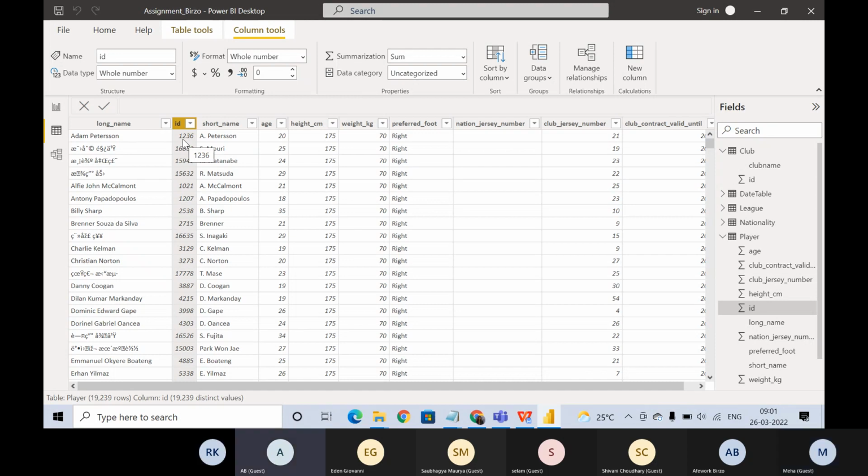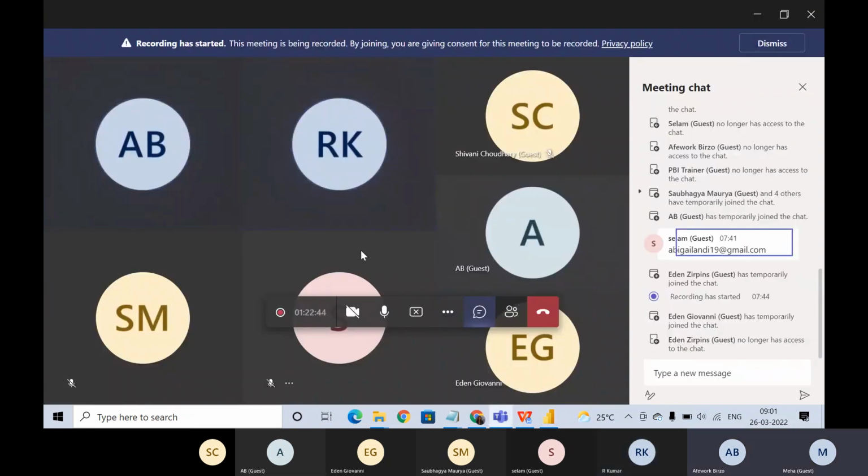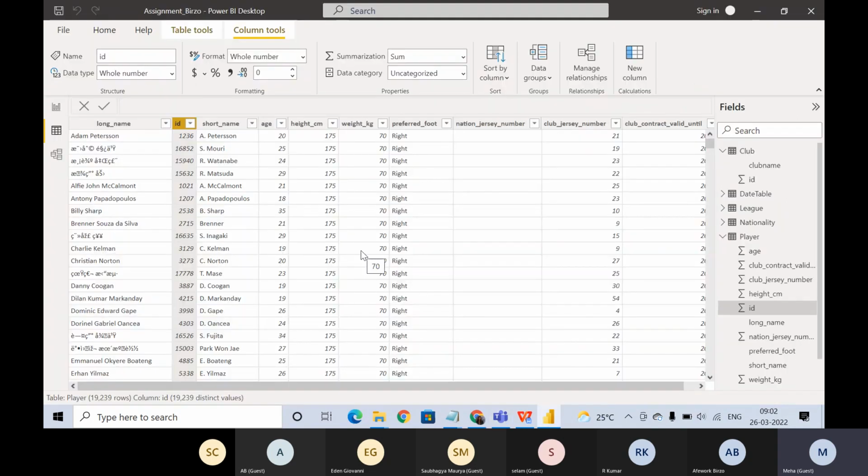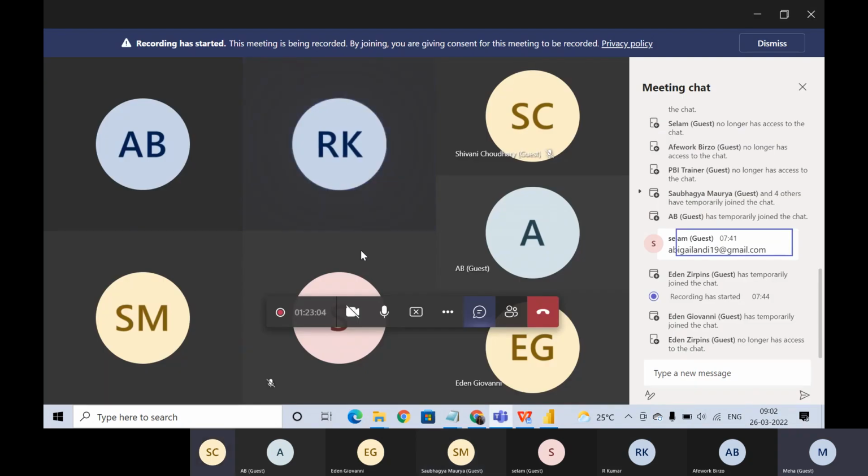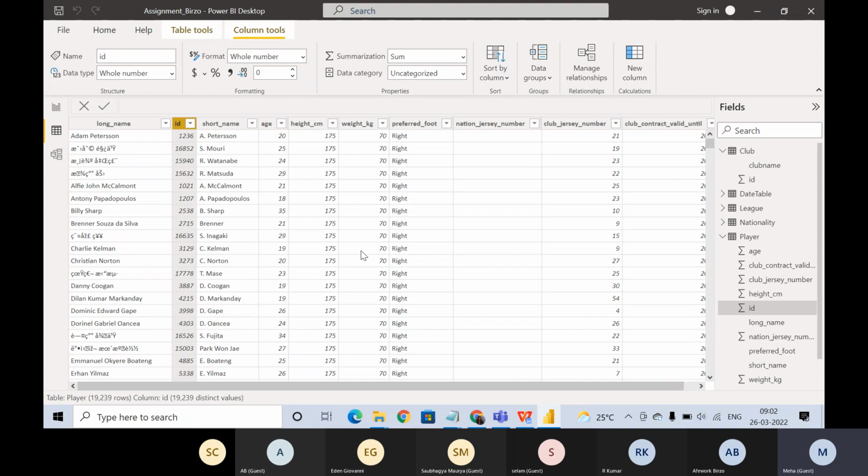Sorry to interrupt. Actually, that is what we will do in the second session from 9. Saubhagya and Shivani, do you want to continue here? Ravi, I just want to finish this in about 5 minutes. I'll finish and then tomorrow we can have it. But Saubhagya and Shivani, you can join that session. Okay, I'll talk to you guys later. Okay, ma'am, I'll explain this one to you. Okay, guys, thank you.